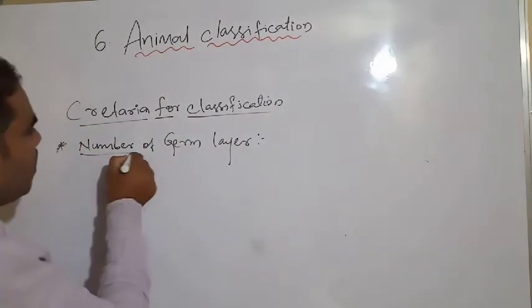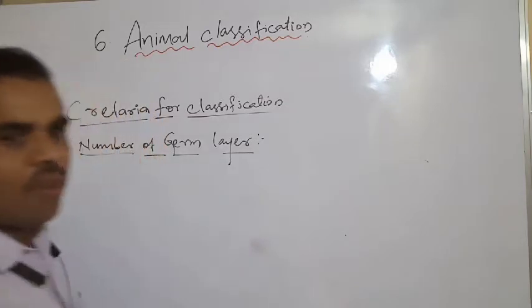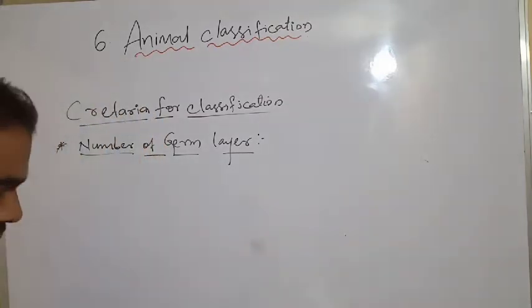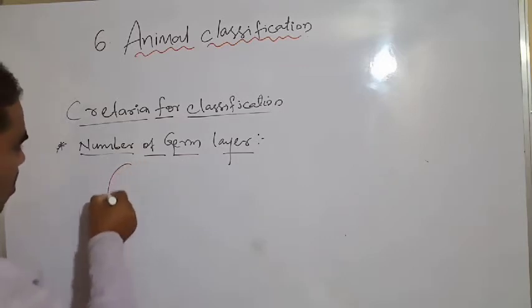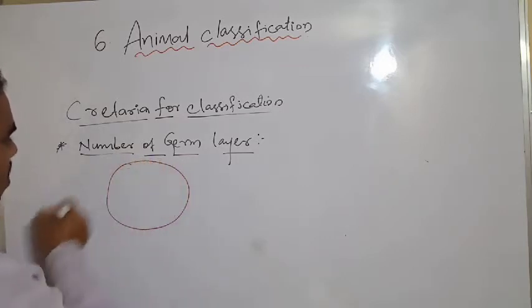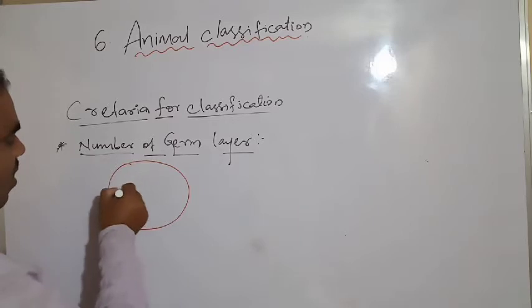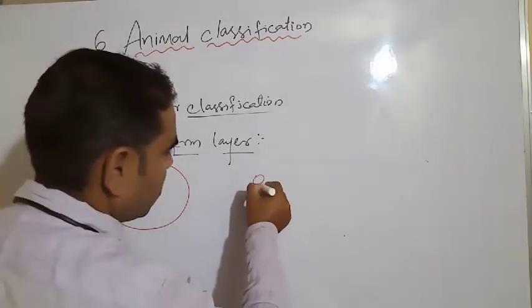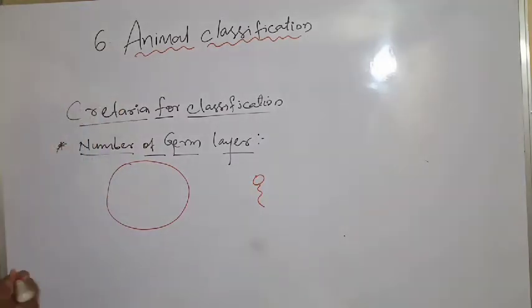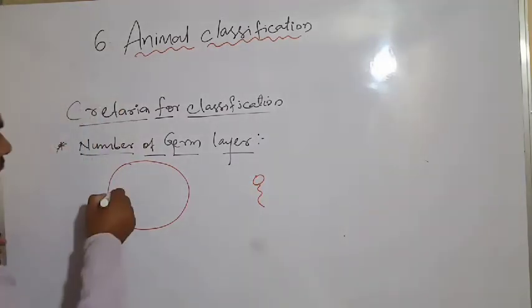What is the number of germ layers? For example, this is an egg cell and this is a sperm cell.